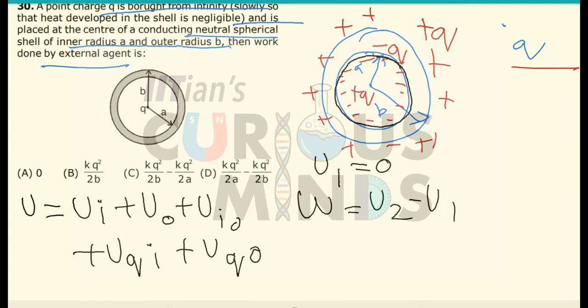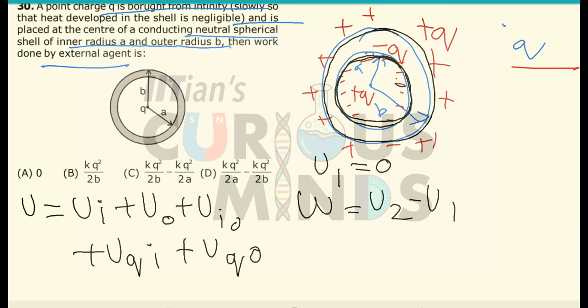I am repeating it once again. Since the inner shell is charged, there will be certain potential developed at the center due to this inner shell, and there will be potential energy. Since the outer shell is also charged, there will be potential energy developed due to the outer shell too, because of its own charge.